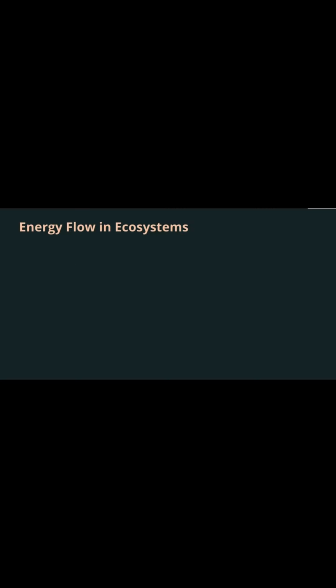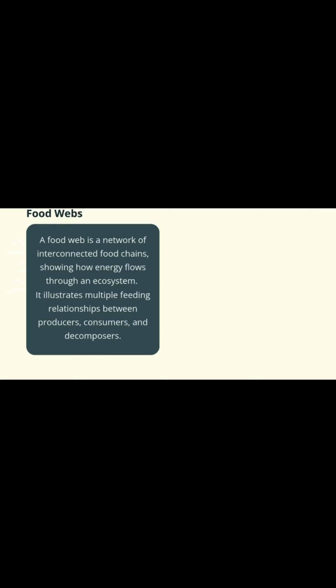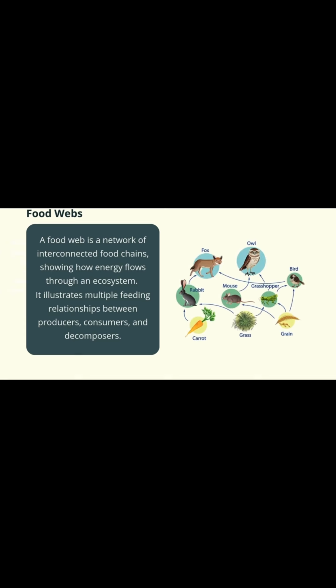Energy flow in ecosystem. Energy flows in one direction, from producer, then consumer and decomposer, and at each level it is progressively diminished. Energy decreases at each trophic level due to energy loss as heat and metabolic waste. Now food web. A food web is a network of interconnected food chains showing how energy flows through an ecosystem. It illustrates multiple feeding relationships between producers, consumers and decomposers.